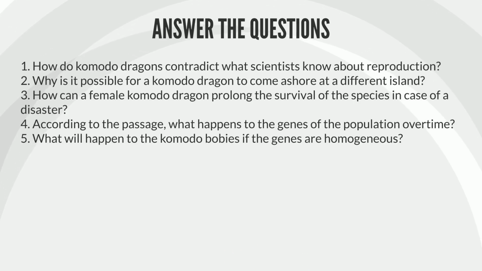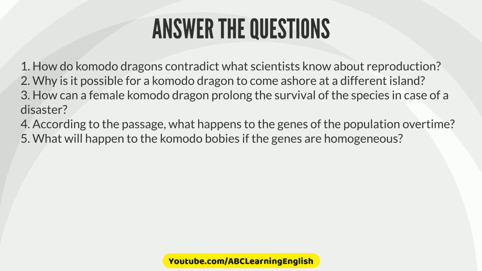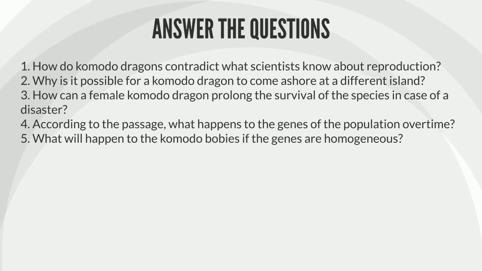1. How do Komodo dragons contradict what scientists know about reproduction? 2. Why is it possible for a Komodo dragon to come ashore at a different island? 3. How can a female Komodo dragon prolong the survival of the species in case of a disaster? 4. According to the passage, what happens to the genes of the population over time? 5. What will happen to the Komodo babies if the genes are homogeneous?